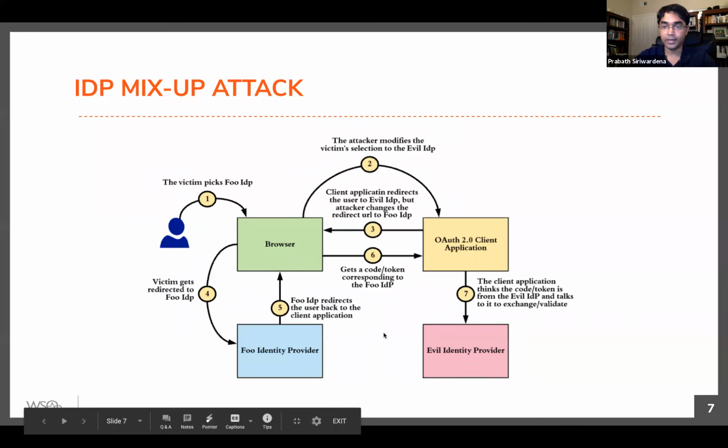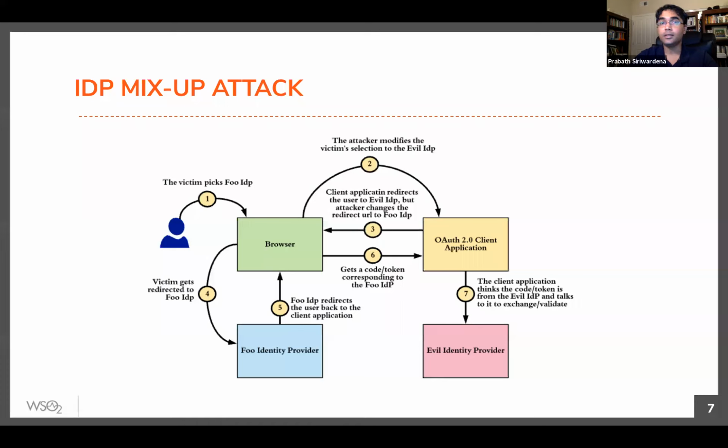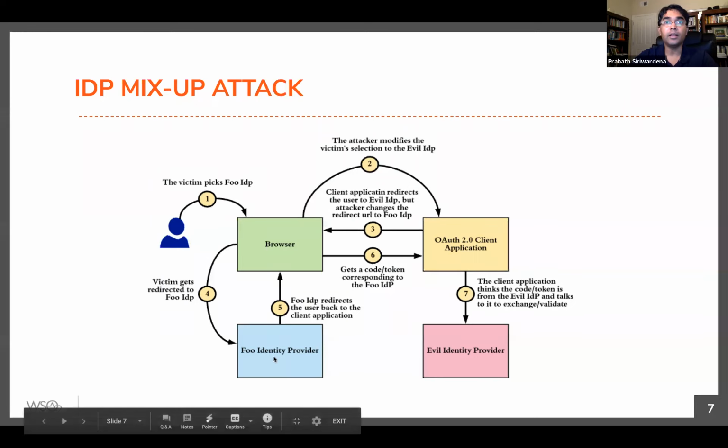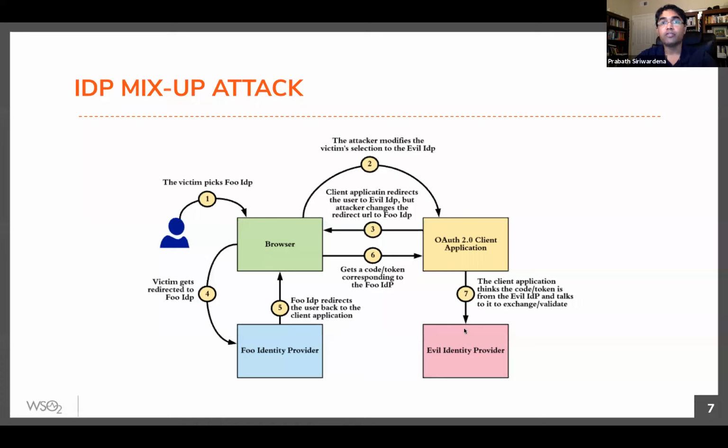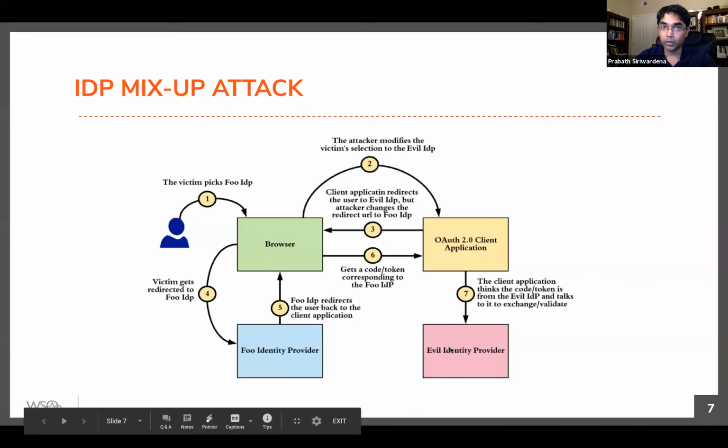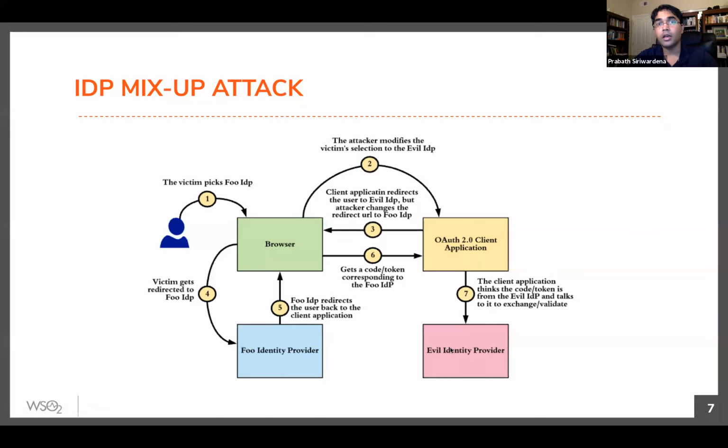So how do we prevent this? To prevent this, there's a straightforward approach. If your application works with multiple identity providers, then for each one you can register a different callback URL or a different redirect URL. For example, for the foo IDP, the callback URL could be the client app /foo. For the evil IDP, the callback URL could be the client app /evil, right?